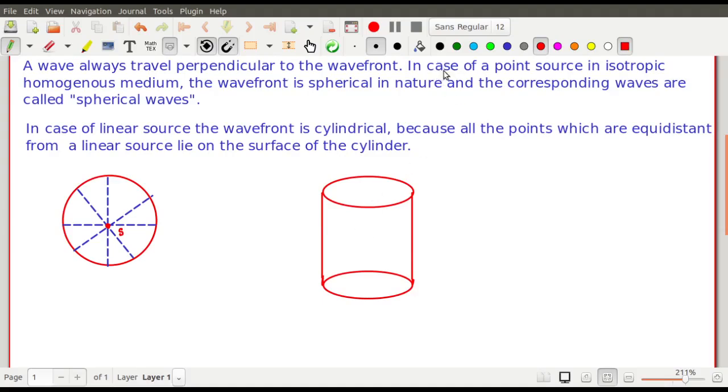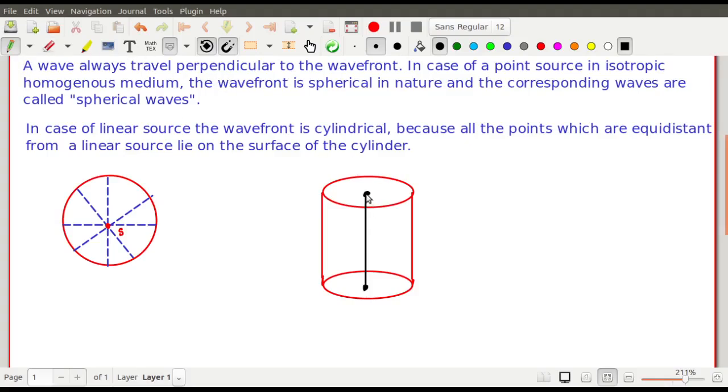What is the source? It is a linear source, as I have said to you. So suppose this one is my source, this black line is the source. This black one is my source. So why is the wavefront cylindrical here? Why is the wavefront cylindrical? You just have a look over here, you will automatically understand why it is a cylinder.